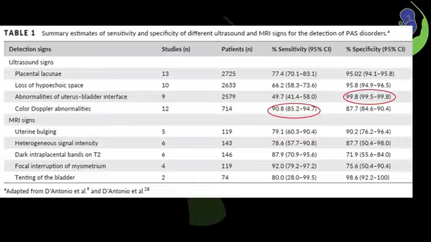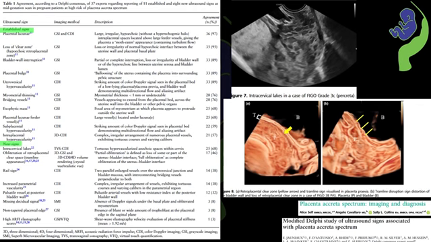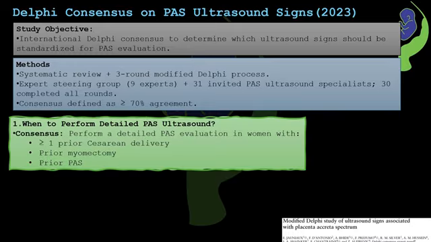In addition to the 11 established signs, 8 new ultrasound signs at mid-gestation also were suggested as high risk for Accreta spectrum in various studies. If you want to know further about these newer signs, you can go through the article suggested in the slide. This slide summarizes the Delphi consensus published in 2023 regarding ultrasound signs of Accreta spectrum.